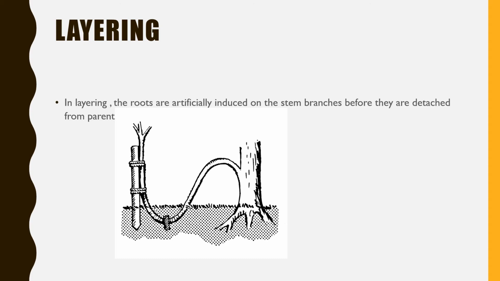Roots will develop on the part which we have pressed into the soil. This is one of the branches that is pulled down and pressed into the soil. In easy words, this is how we can have a new plant.